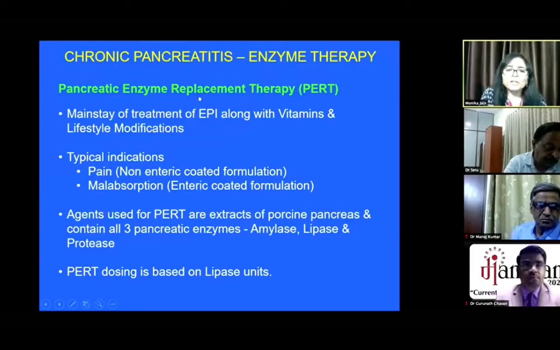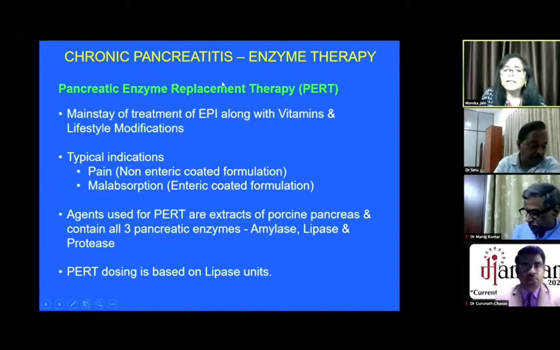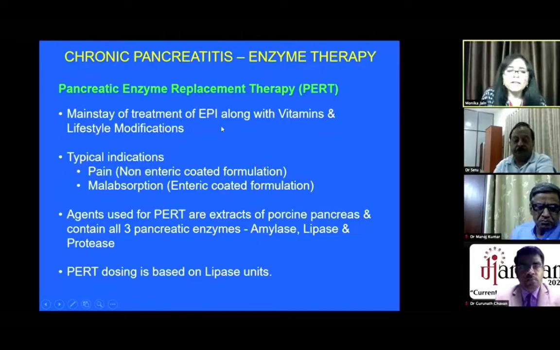The mainstay of treatment in exocrine pancreatic insufficiency is pancreatic enzyme replacement therapy, or PERT, combined with lifestyle modification. For pain, we need a non-enteric coated formulation, and for malabsorption, we use an enteric coated formulation.